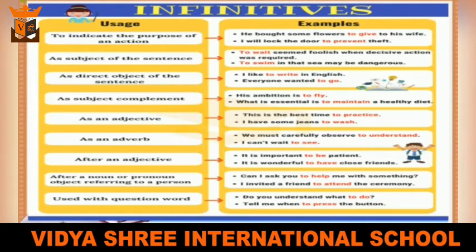So here to be is an infinitive which is used after an adjective. Infinitives can also be used after a noun or pronoun object referring to a person. Example, can I ask you to help me with something? Here you is the object and to help is used after the pronoun you.